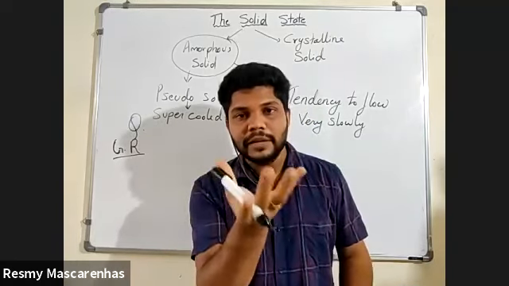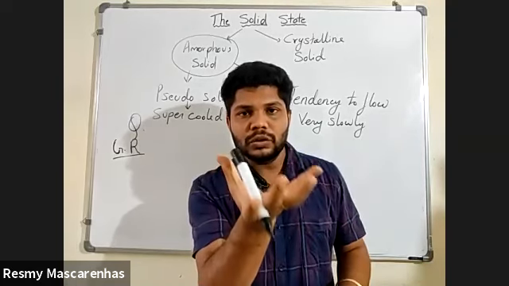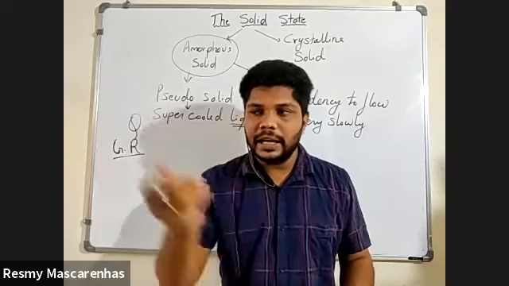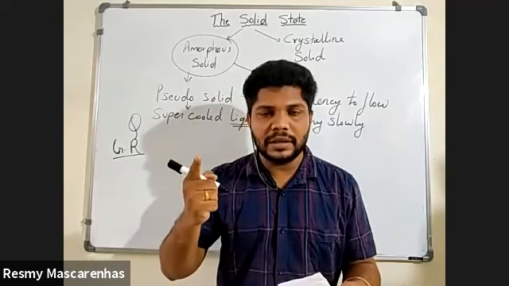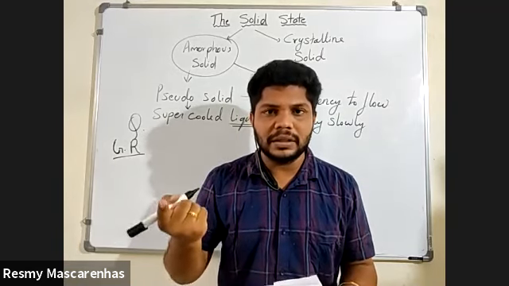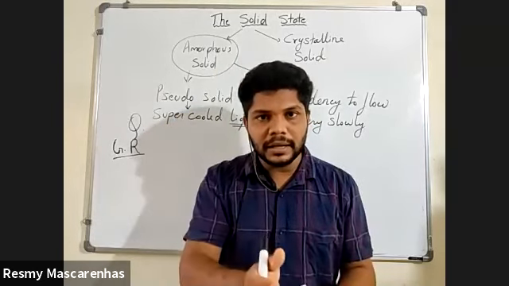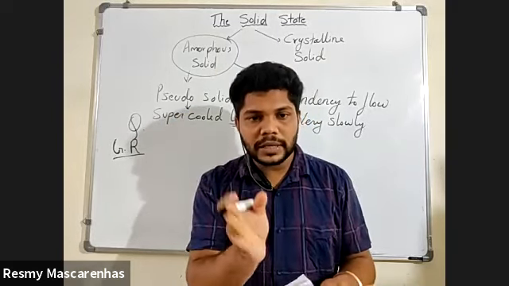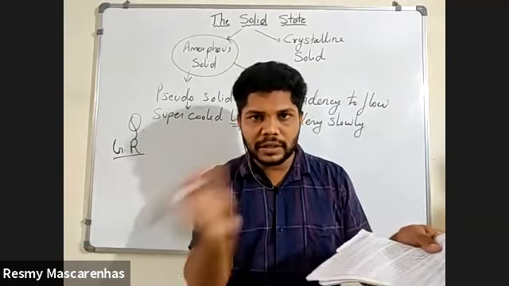So if I'm giving you a big stone of crystalline solid, and you take a tool like a sharp knife and try to cut that from the middle, then you will observe that when you cut, you will get two different pieces.